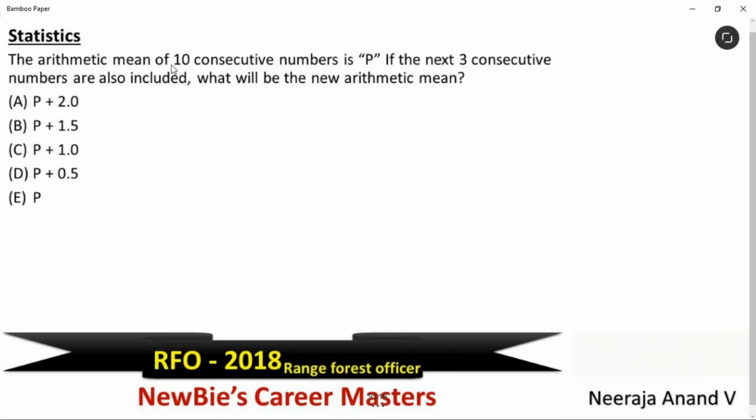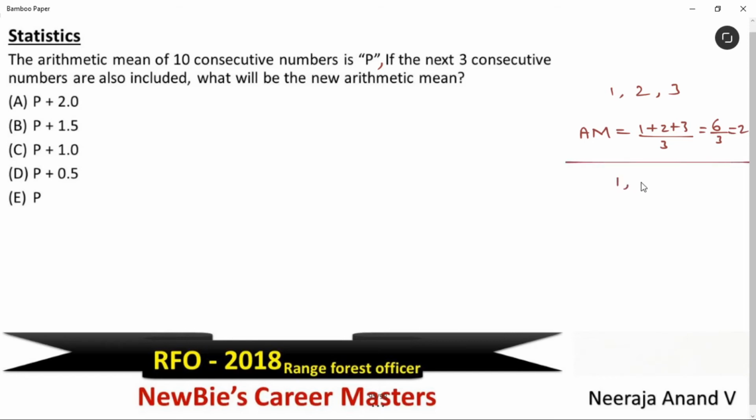The arithmetic mean of 10 consecutive numbers is P. If the next 3 consecutive numbers are also included, what will be the new arithmetic mean? To solve this question easily, let me start with these 3 numbers 1, 2 and 3. Let's find the arithmetic mean. How do we find the arithmetic mean? Add the numbers divided by total numbers. Correct? So 6 by 3 we get 2 as the value.